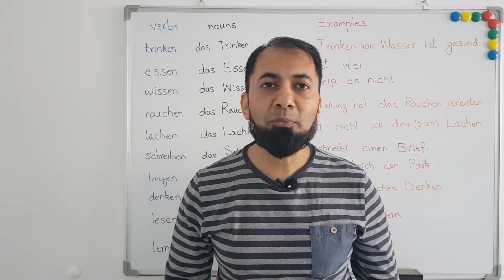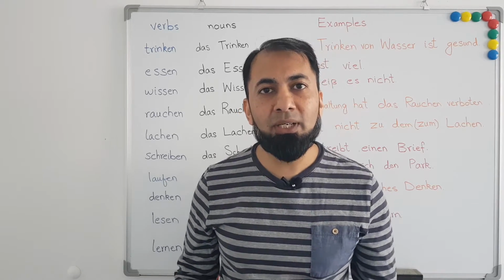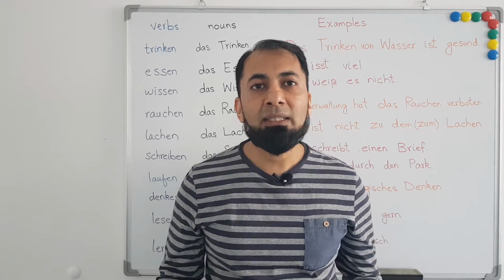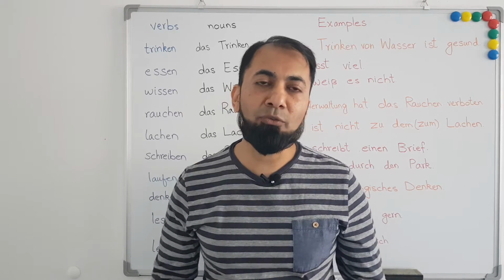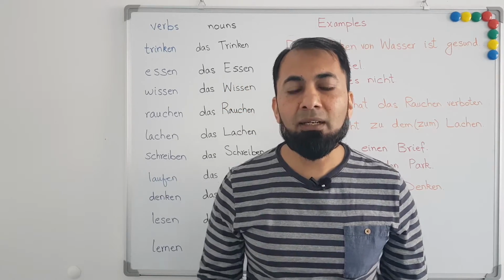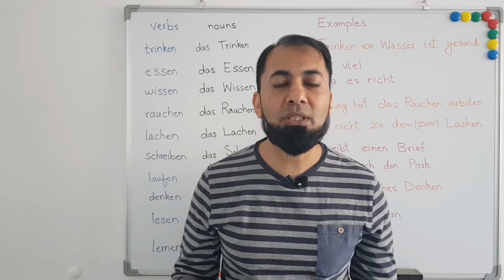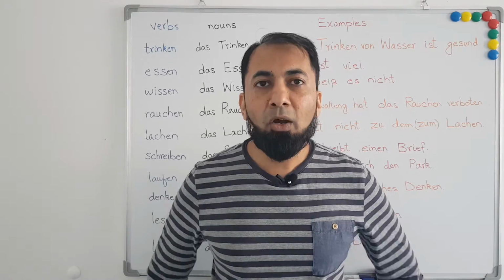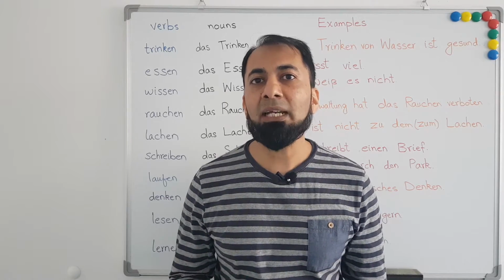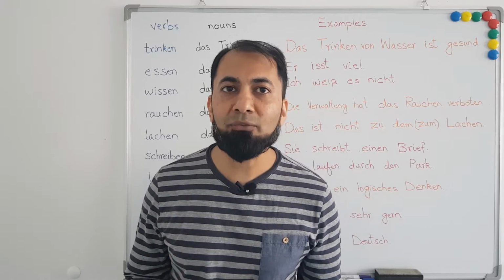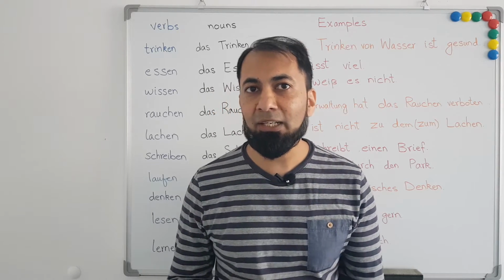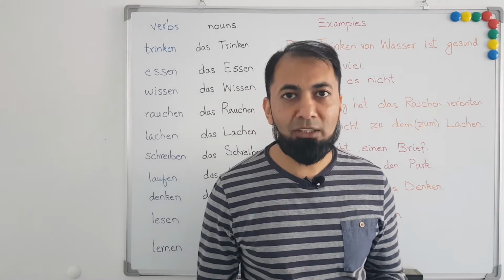In today's video, I'm going to give you one hint regarding the verbs and nouns in German language. There are different types and categories of verbs in German language, and one category of verb is that we can use the verbs also as a noun. However, we have to keep one thing in mind, that the verb will always start with the small letter and it will be conjugated according to the subject of the sentence.